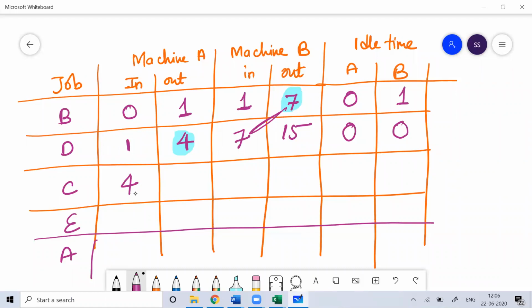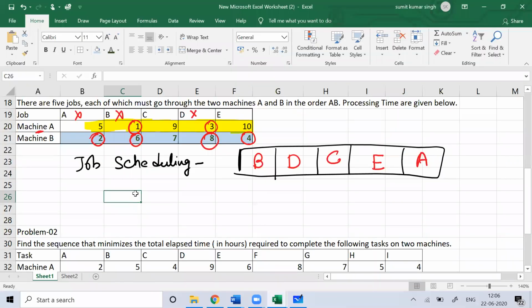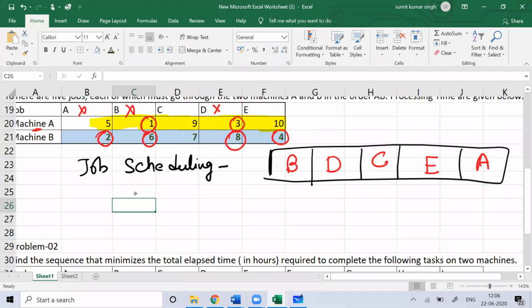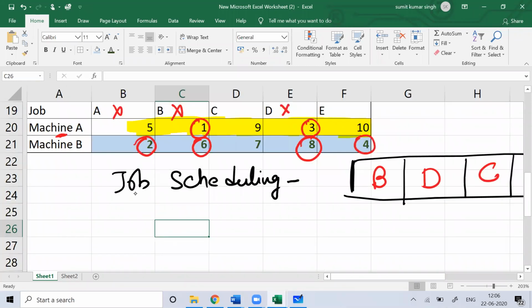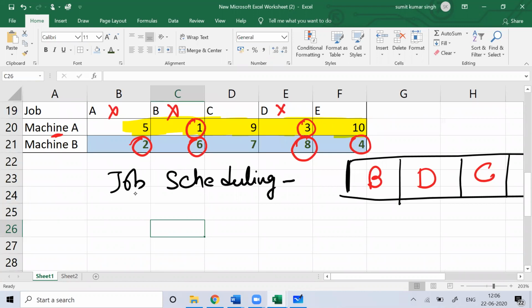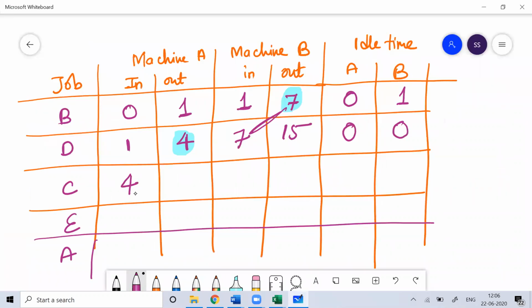So now job C, machine A takes how many hours? Job C on machine A takes 9 hours. So 9 plus 4, 13. So you can see here, the job C on machine A got over after 13 hours.